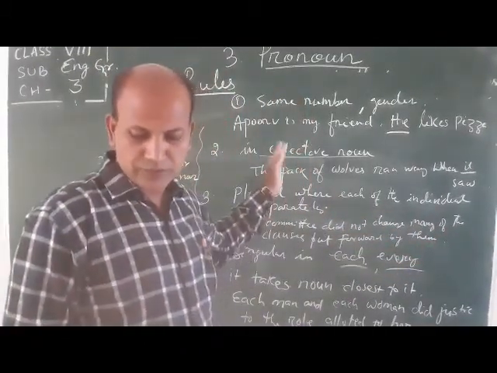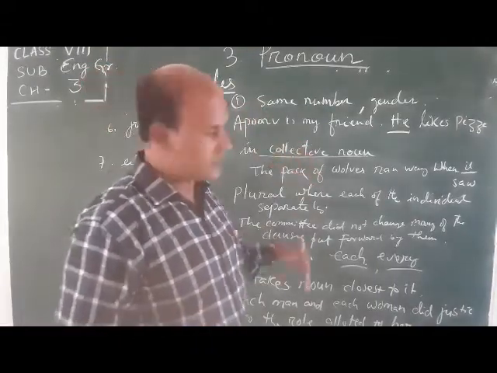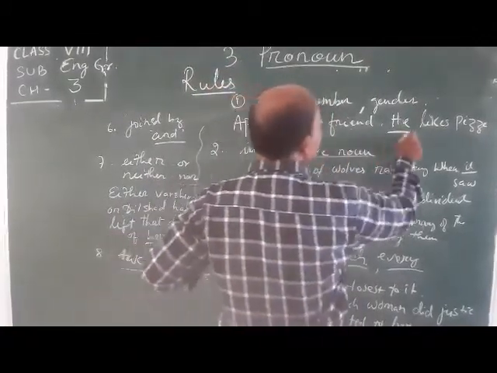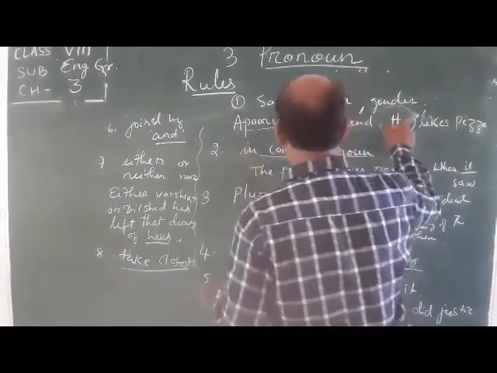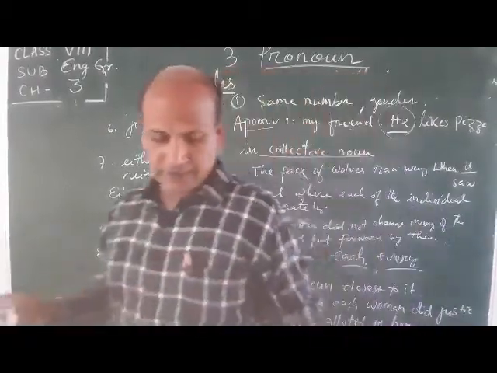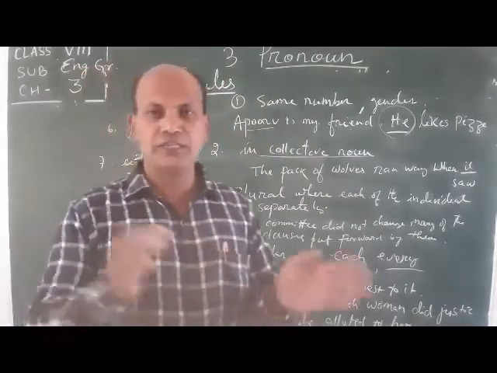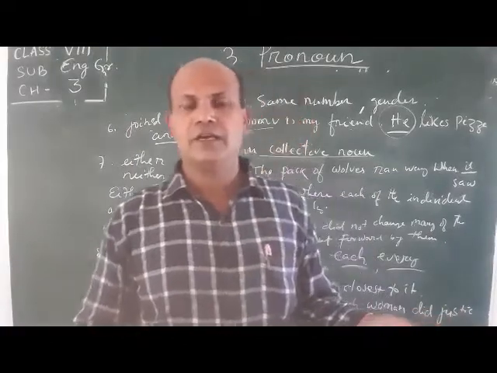The personal pronoun must be of the same number, gender and person as the noun it stands for. Just like, Apurva is my friend. Speaking about Apurva, we say he. We have to use the same number and gender. Just like, Madhuvanti and Aarti are siblings. Madhuvanti and Aarti are plural, that's why they. It's clear?